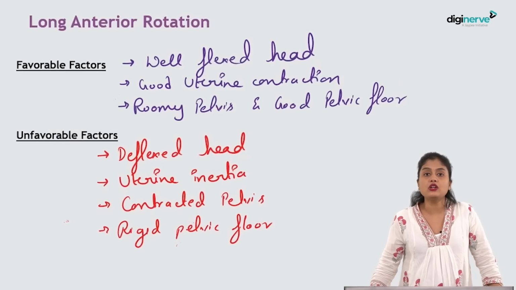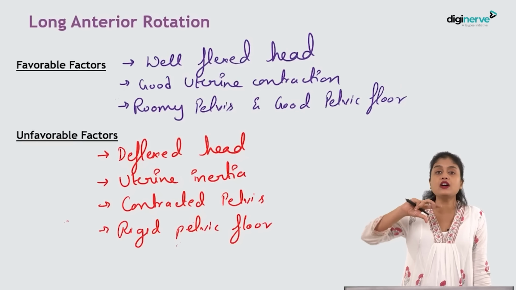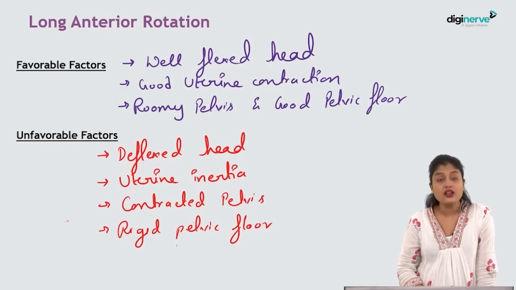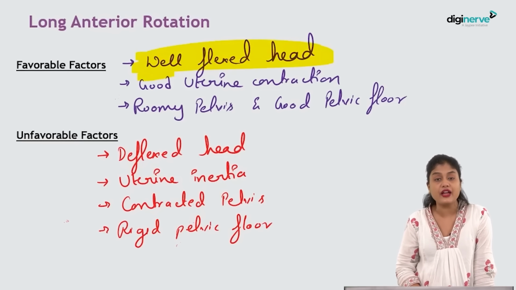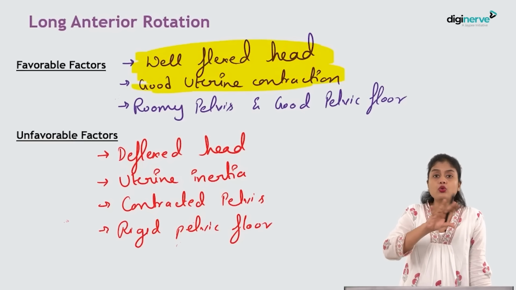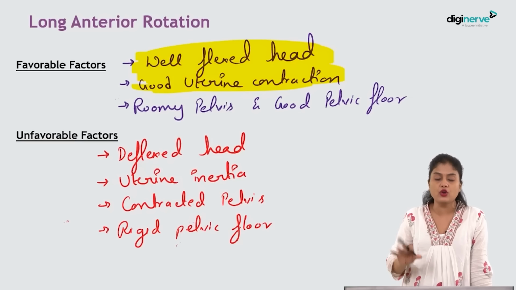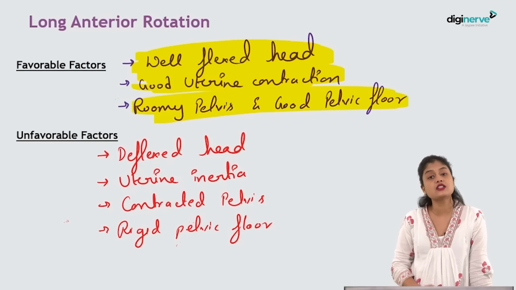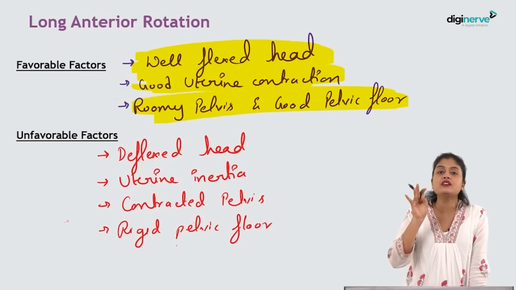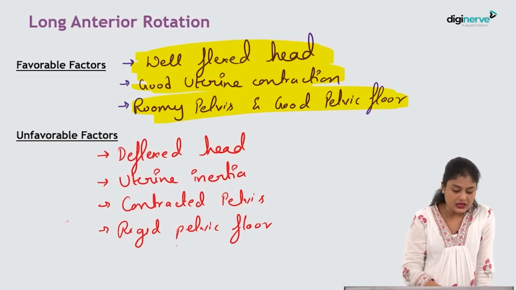So before concluding, we were talking about the favorable and unfavorable conditions, isn't it? What are the conditions which favor the 3/8 rotation so that it will have a normal vaginal delivery? The favorable conditions are a well-flexed head. If the fetus is well flexed, it will rotate easily by 3/8 of the circle. And good uterine contraction, roomy pelvis. There should be enough space for the fetus to rotate, isn't it? Roomy pelvis with good pelvic floor. If all these things are there, then there is a high chance of having a 3/8 rotation and good delivery. It should be a small baby, roomy pelvis and good uterine contractions. In such a case, there will be a very high chance of vaginal delivery by 3/8 of the circle.